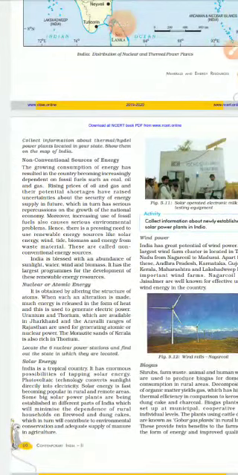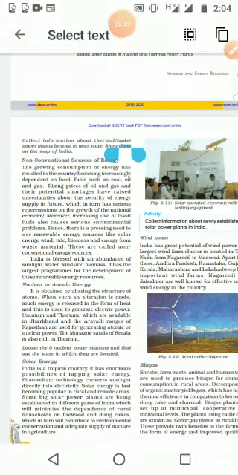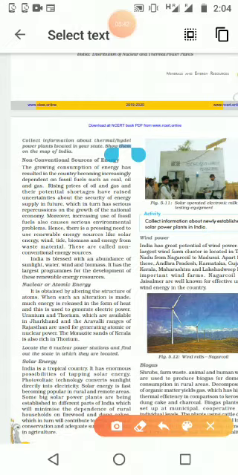Before that, there is one homework: collect the information about the thermal or hydel power stations located in your state, and locate them on the map. Already it is given in the textbook. Then also your homework, which ones are not given in the textbook, you can find out by yourself.